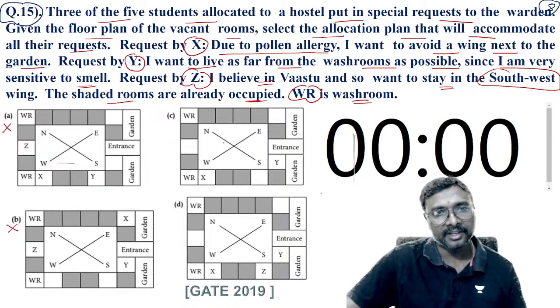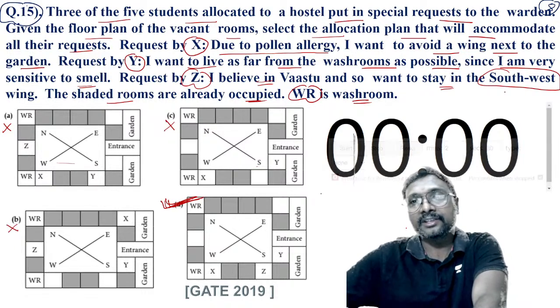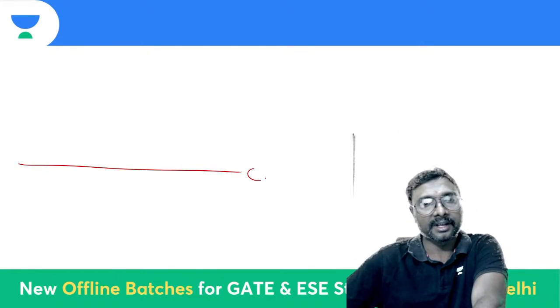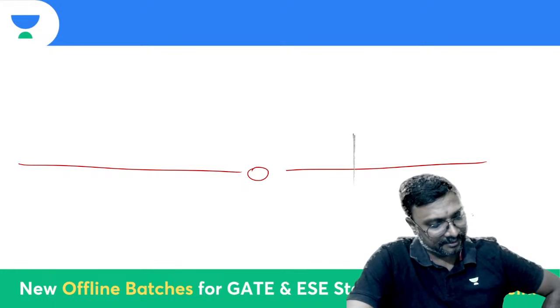A is not satisfied. In C, the southwest Z is in this one. No, it is not satisfied, right? Here the southwest Z is in this southwest direction. Which is the only option satisfied? Option D is the only one satisfied. Yes, option D is the only one satisfied. You can say it like that. Is it clear, everyone?